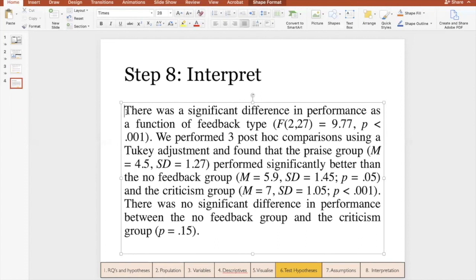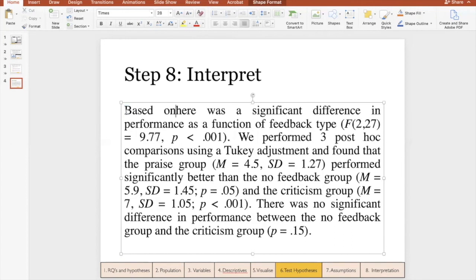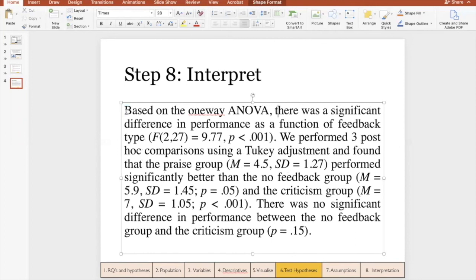So we first want to report the results of the one-way ANOVA. We might say, based on the one-way ANOVA, there was a significant difference in performance as a function of feedback type. And you report your degrees of freedom, the F statistic, and p is less than 0.001.